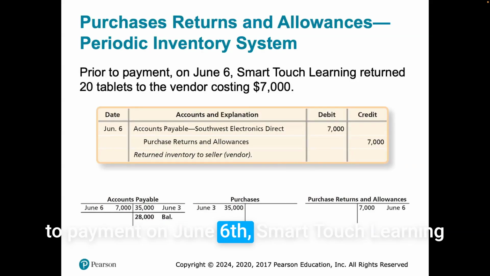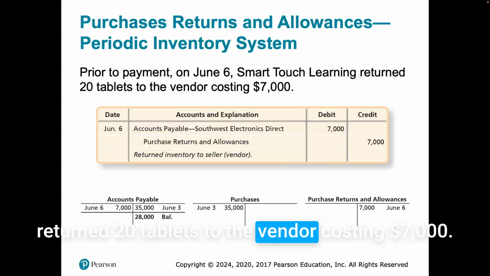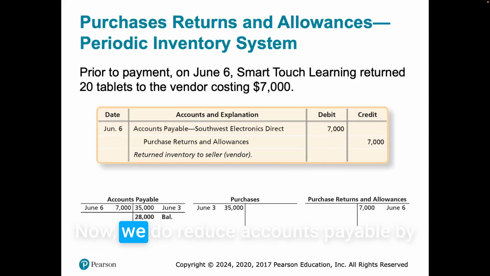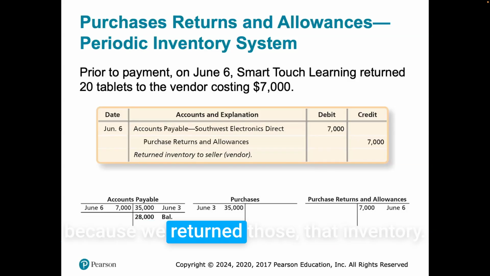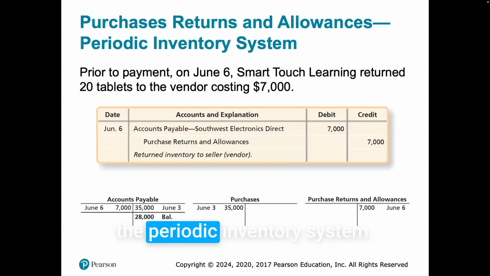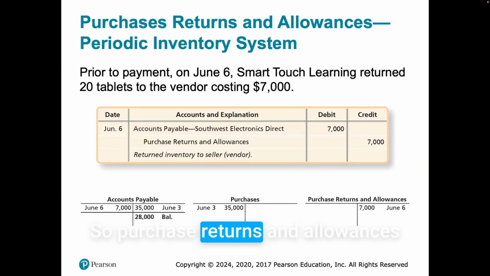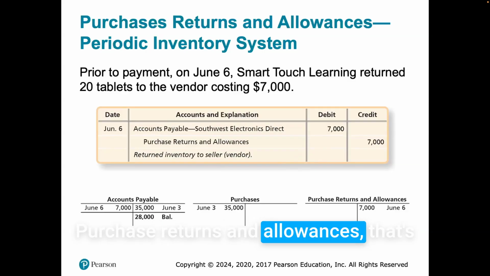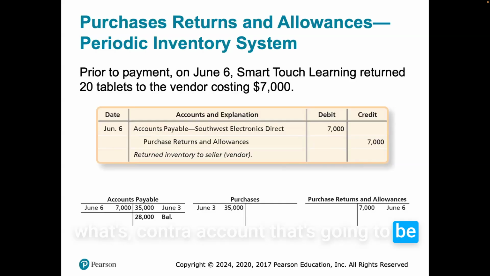Prior to payment on June 6th, Smart Touch Learning returned 20 tablets to the vendor costing $7,000. Now we reduce accounts payable by debiting Accounts Payable $7,000 because we returned that inventory. Purchase Returns and Allowances is still an account we use with the periodic inventory system, so we credit Purchase Returns and Allowances $7,000. You see Purchases stays at $35,000; Purchase Returns and Allowances is a contra account used to give us our totals with Purchases.